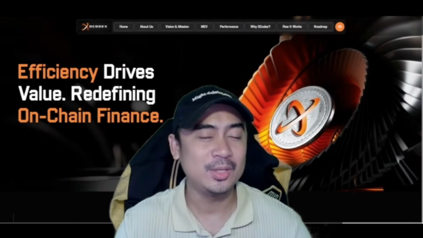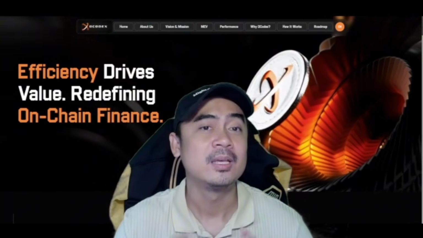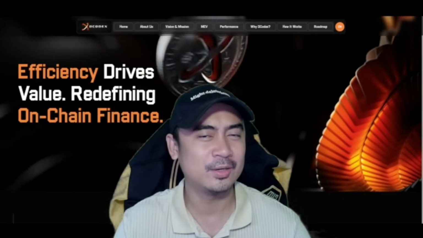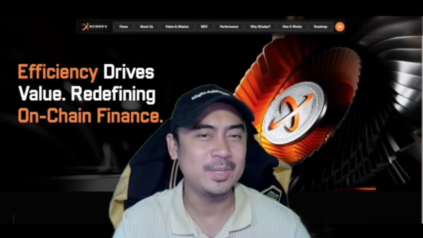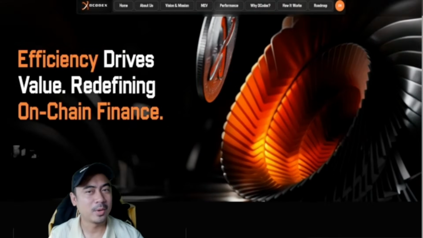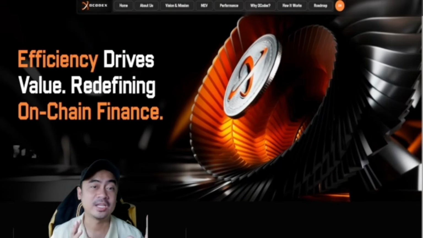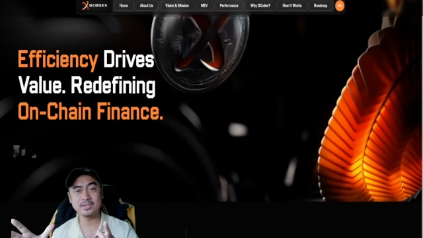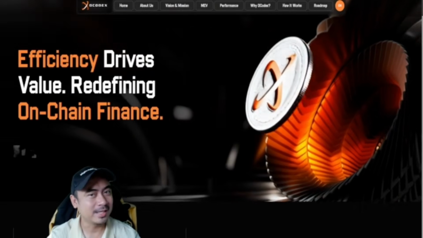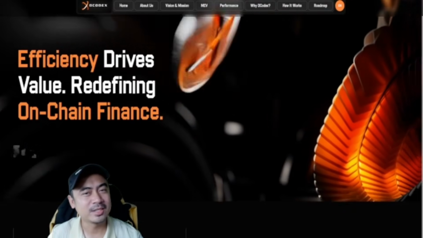Today we're diving into a project that's bridging the gap between AI and DeFi to help everyday users tap into something usually reserved for big whales, MEV extraction. We're talking about DCodex. If you've ever wondered how people make money from price differences between exchanges or liquidation events on the blockchain, this is for you. Let's break down what it is, how to use it, and most importantly, what the earning potential looks like.